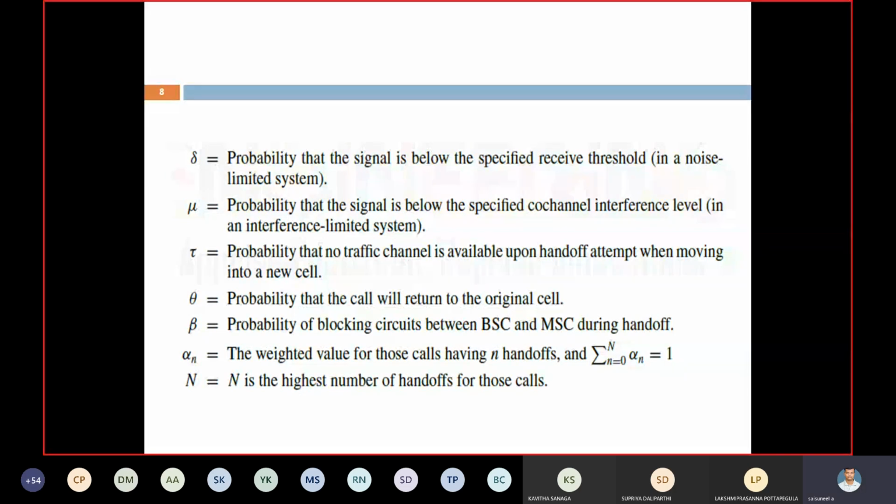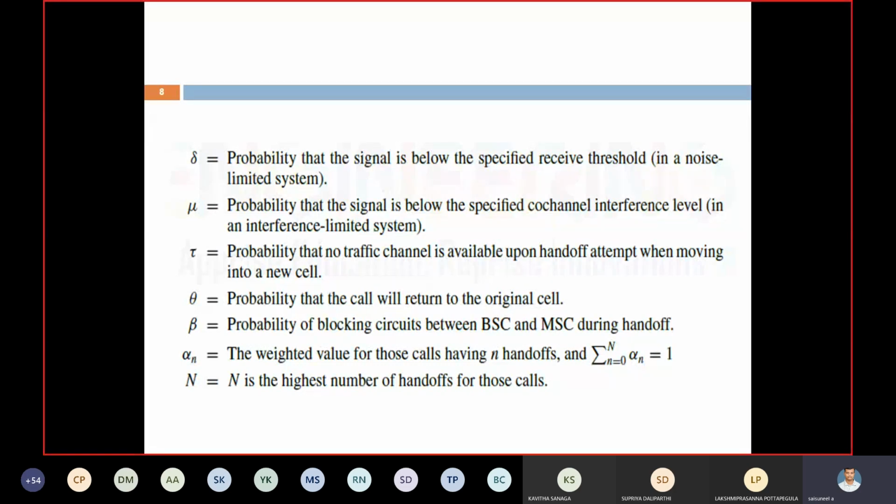We have to fix one threshold value. What is the threshold value? Above the threshold value, the signal is high, then automatically there is no handoff. Below the threshold value, the signal strength is low, and automatically handoff should take place.